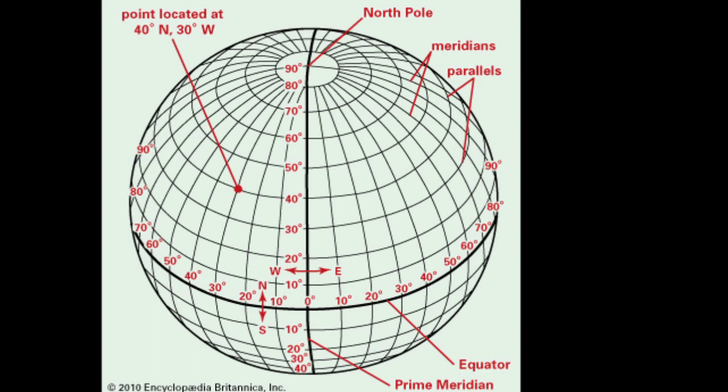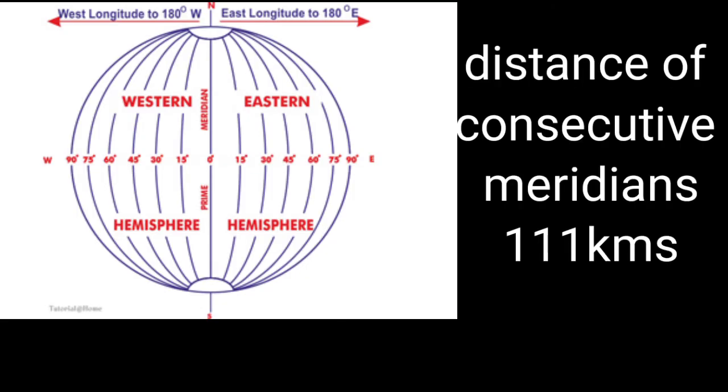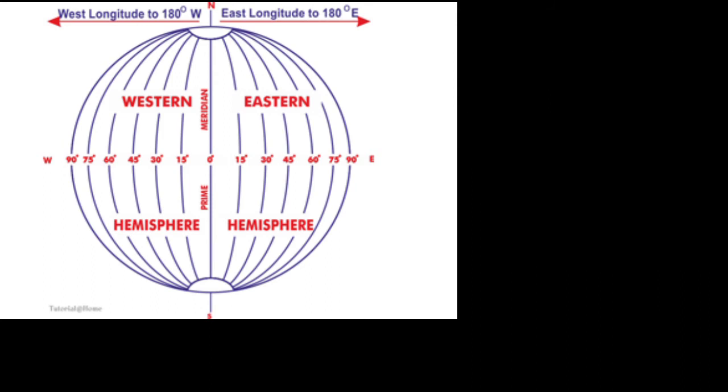The zone between the prime meridian and 180 degree east longitude is called the eastern hemisphere. The opposite zone is called the western hemisphere. The distance between two consecutive longitudes decreases gradually with distance from the equator. This is because the meridians of longitude converge at the two poles. On the equator, the distance between two consecutive meridians is 111 kilometers.